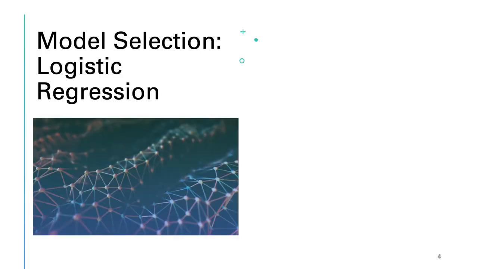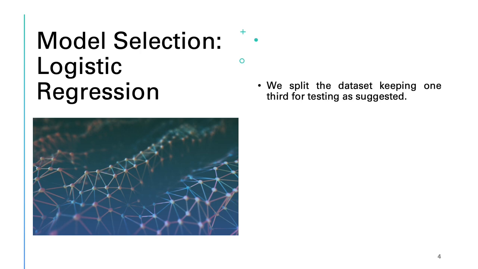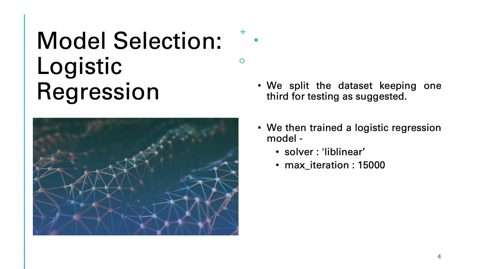Model selection. We chose logistic regression to train our model. We first split the dataset, keeping 1/3 for testing as suggested. We then trained a logistic regression model where we chose the solver liblinear. Liblinear is recommended for small datasets, and based on the number of records we had in our dataset, choosing liblinear was justified. We chose a max iteration of 15,000. The accuracy of our model was 97.14%. The next part will be presented by my partner.